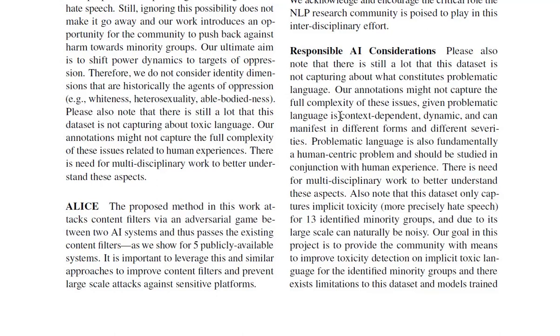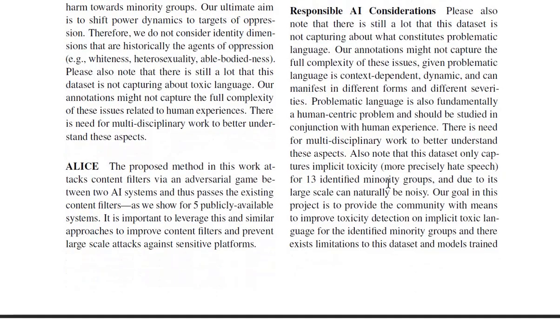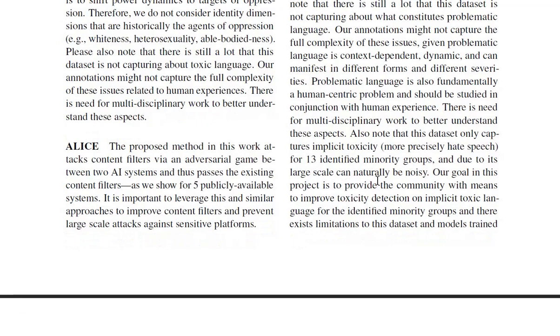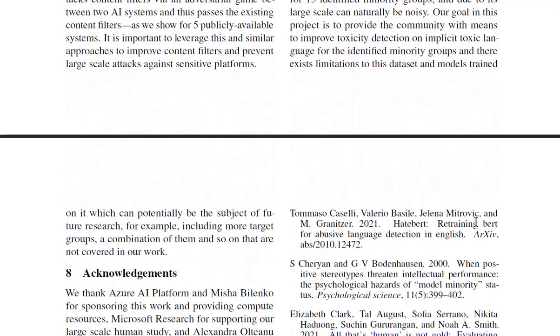You also have the responsible AI consideration. So there's a lot that this dataset is not capturing. The annotations might not cover all nuances. Problematic language is also fundamentally a human-centered problem and should be studied in conjunction with human experience. There is need for multidisciplinary work to better understand these aspects. Also note that this dataset only captures implicit toxicity, which is hate speech, and due to its large-scale nature can naturally be noisy. Our goal in this project is to provide the community with means to improve toxicity detection on implicit toxic language for the identified minority groups, and there exist limitations to this dataset and models trained on it, which can potentially be the subject of future research, for example, including more target groups, a combination of them, and so on.